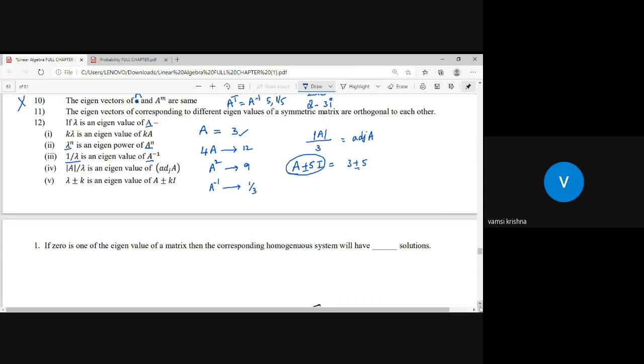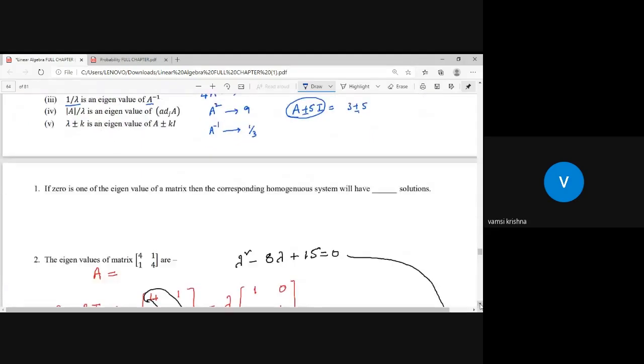Okay. First remember one thing. The given system is a homogeneous system. The representation of homogeneous form is Ax equals 0, the zero matrix. And you are saying that 0 is one of the eigenvalues of the matrix. Let us consider the given matrix is some 3 by 3 matrix or 2 by 2 matrix. If it is a 3 by 3 matrix, then you will have 3 eigenvalues.